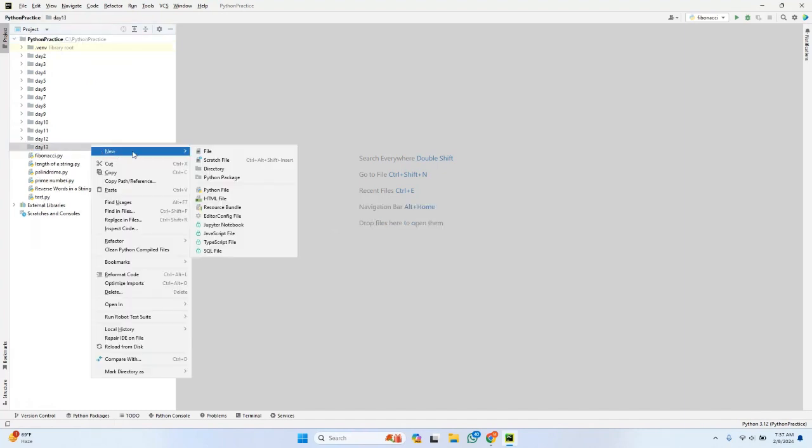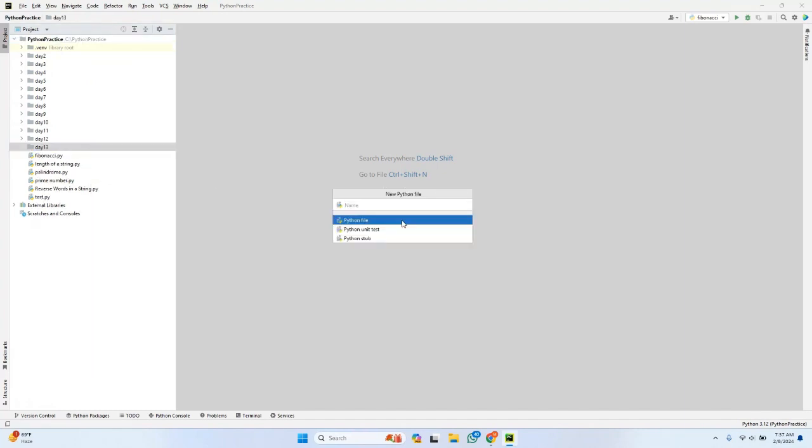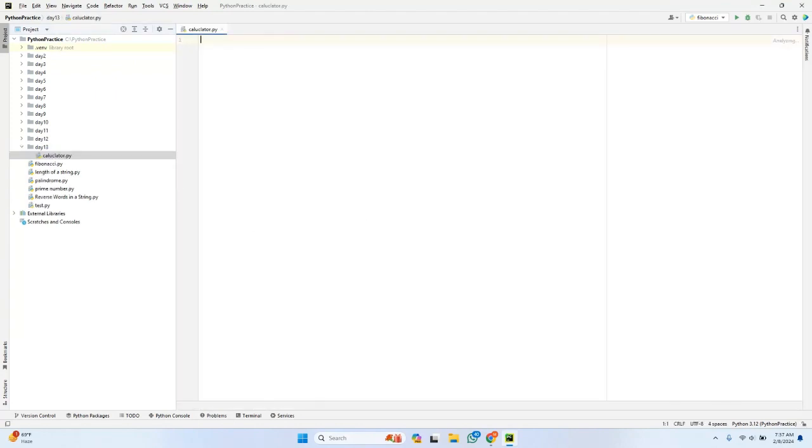Let me create one Python file and name it calculator. This Python file is nothing but a module, and the module name I'm defining is calculator. In calculator, these are the methods, nothing but the functions, which I am having. The first function adds two numbers, num1 plus num2, and similarly I'm multiplying two numbers, num1 into num2. I'm just printing those.